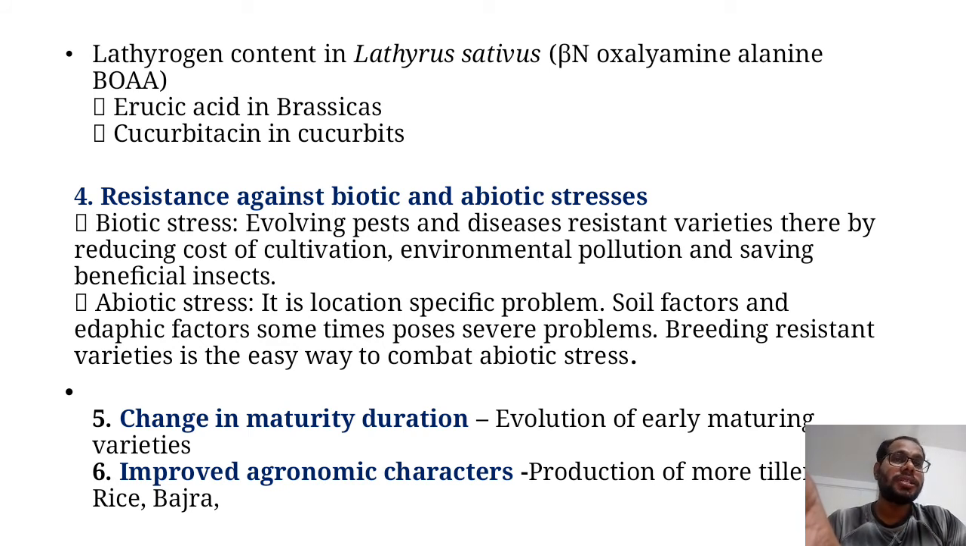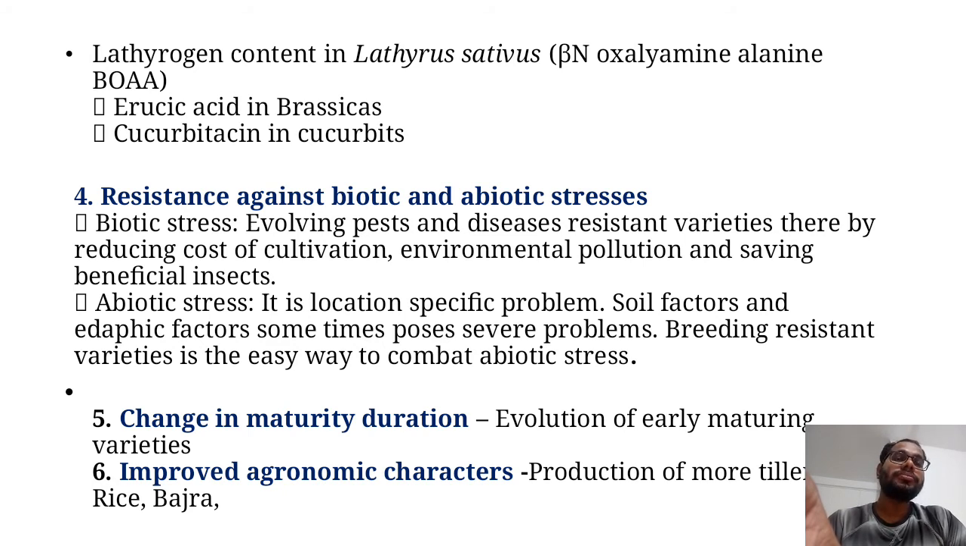If we reduce these toxic substances in cereals, pulses and oilseed crops, we can ultimately get a good yield or quality yield. Next is resistance against biotic and abiotic stresses. Biotic stress means the stress coming from insects or pests, and abiotic stresses are those coming from the external environmental conditions, which are temperature, which may be high or low, and water, which may be high or low, means water logging or water scarcity.